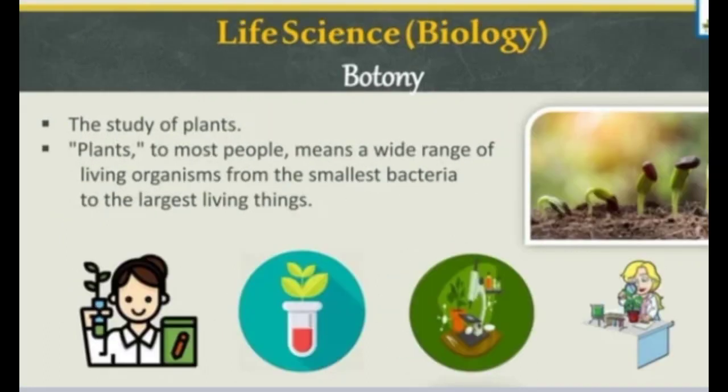Okay, so we go now to botany. Botany is under biology, which is in life science, and it is the study of plants. Plants to most people means a wide range of living organisms, from the smallest bacteria to the largest living things.